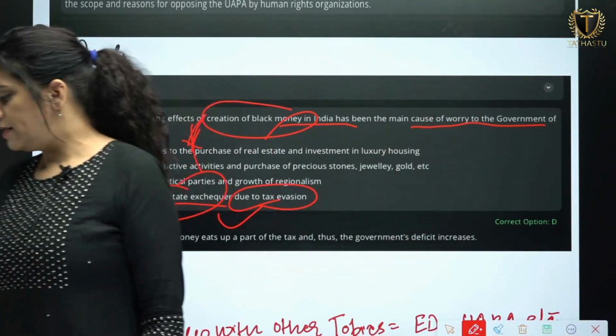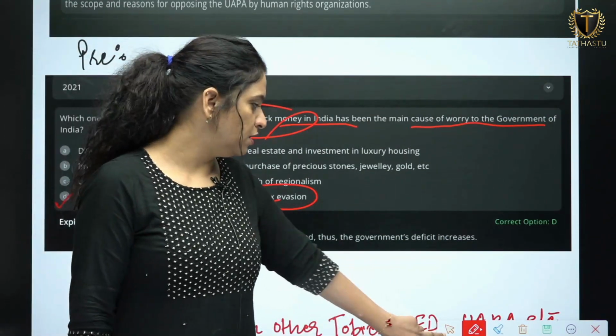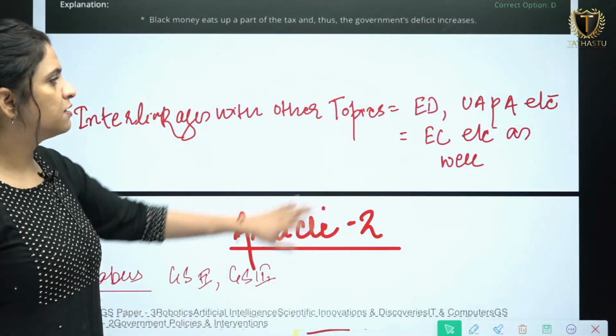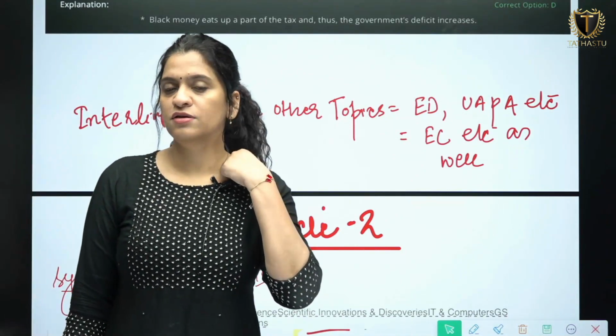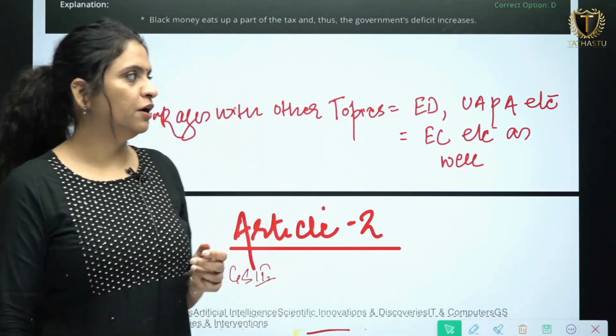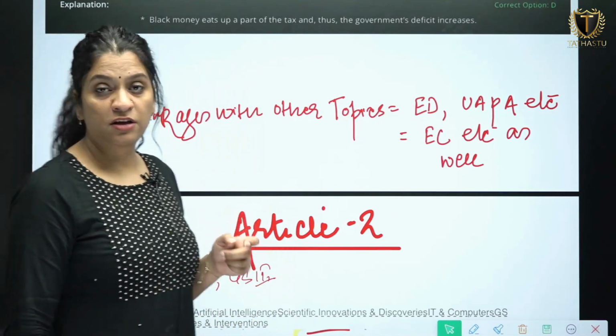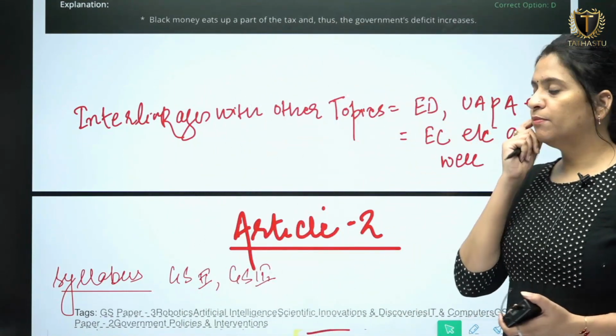Okay? As I said, you have to look at this particular topic along with other topics such as the Enforcement Directorate, which is quite in the news because of the recent arrest of a person of a main political party, Mr. Arvind Kejriwal of AAP, who is in jail because of various actions taken by the Enforcement Directorate.